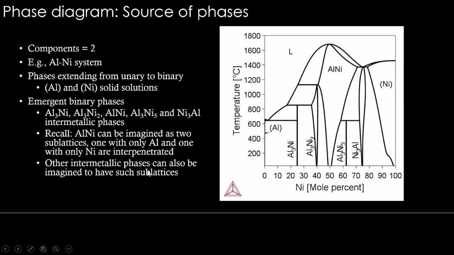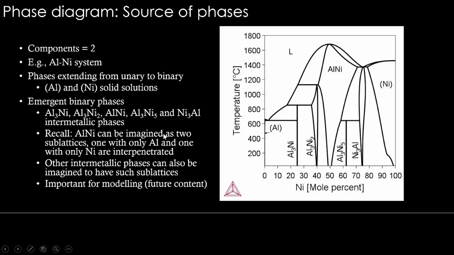So this particular thing can be done for other intermetallic phases also. Okay, they can also be imagined to have such sublattices. Need not be only two sublattices. And there is something called occupancy of sublattices. We'll talk about that later when we do the modeling part. So this understanding is important. These intermetallic phases here can be imagined to have sublattices interpenetrated and all, because their crystal structures are going to be complicated. Just now we saw about sigma phase, a tetragonal crystal structure. Okay, so those can be modeled better, and they have a particular stoichiometry also. So they can be modeled better if we consider them to have the sublattices. And in phase diagrams, they are considered as emergent phases, right? Fine.